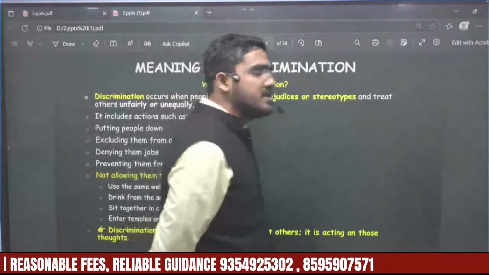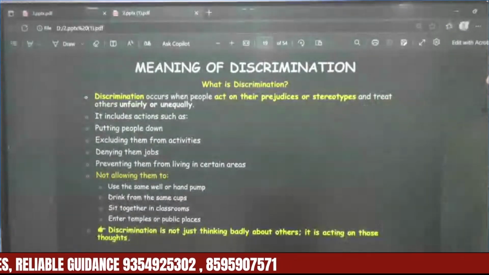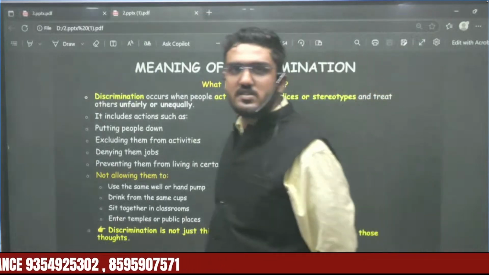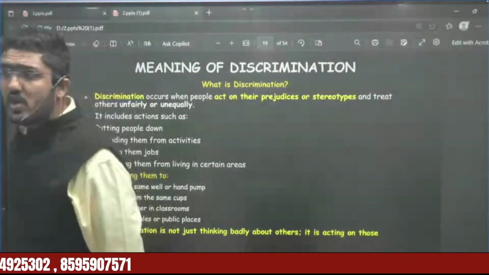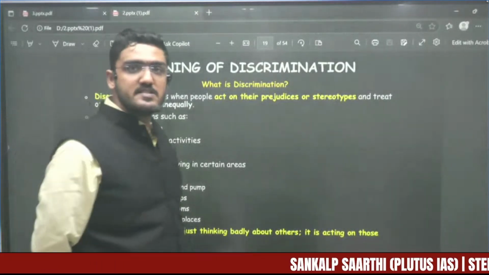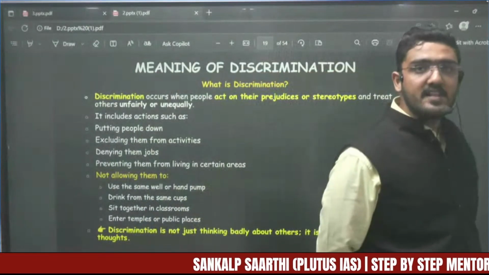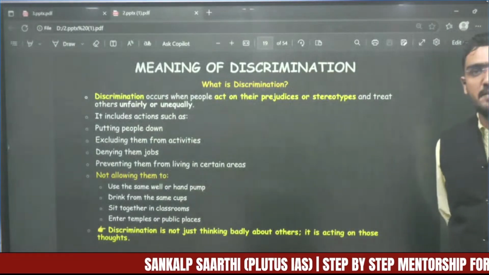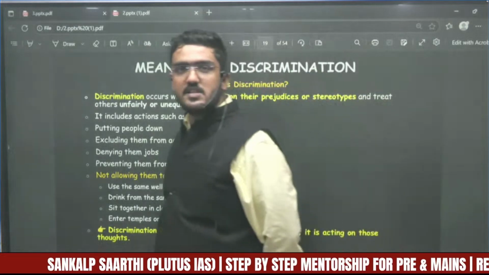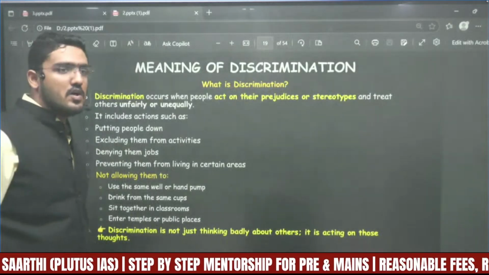Now, understanding what discrimination means. Discrimination occurs when people act on the basis of their prejudice or stereotype, when people do not act rationally, do not act on the basis of reason, of their mind, when people do not apply their mind but just act on the basis of what has been taught to them by the society, on the basis of their social conditioning, not on the basis of fact, of reason.